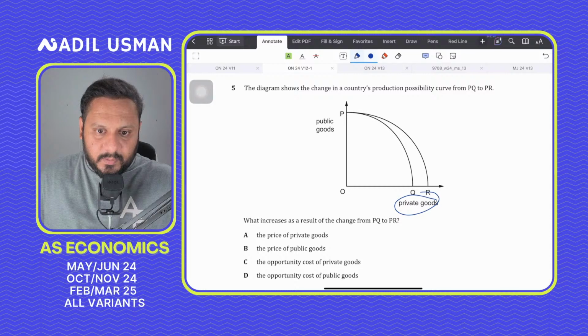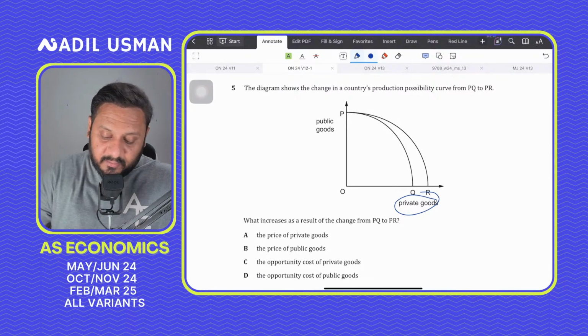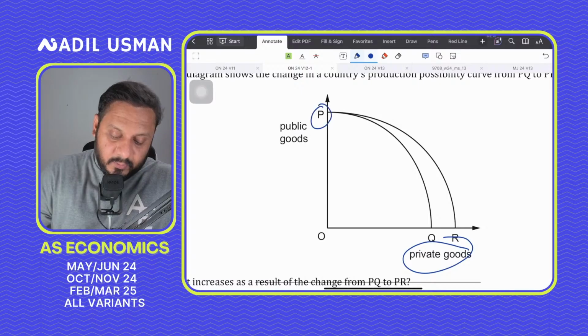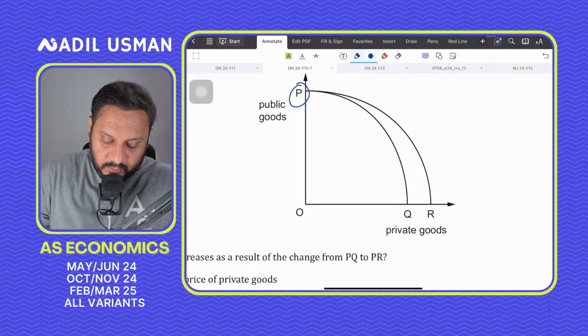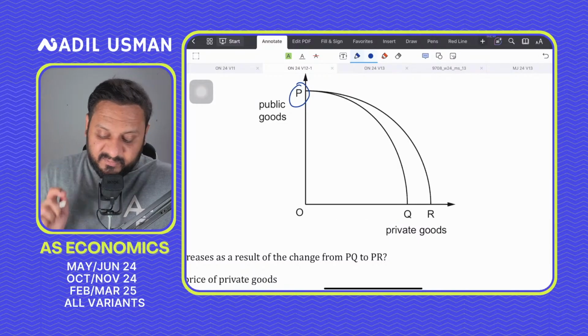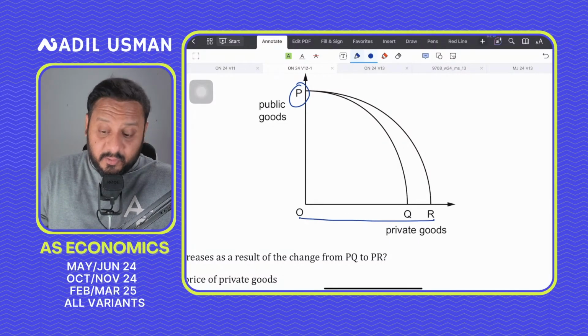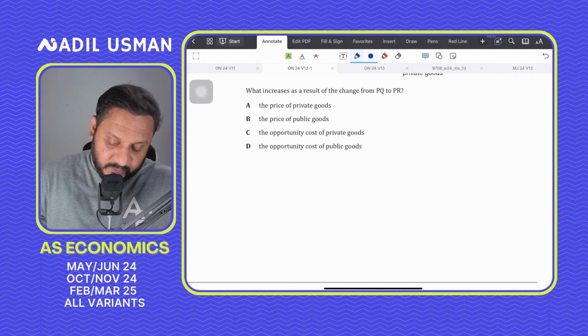Question number 5 would be D for David. The opportunity cost of public goods is rising because obviously if you were producing P units of public goods, then you were sacrificing Q amount of private goods. But now for the same P units of public goods, you're actually sacrificing OR. You're sacrificing more private goods. So the opportunity cost of producing public goods is going up.